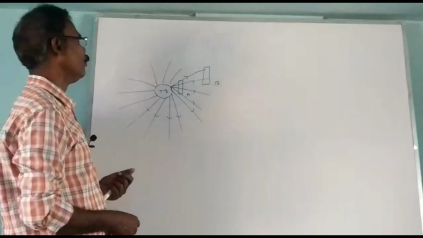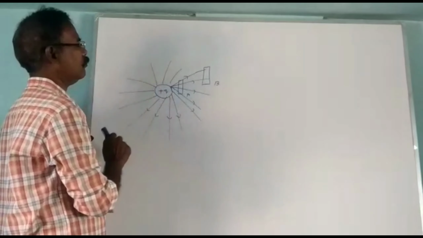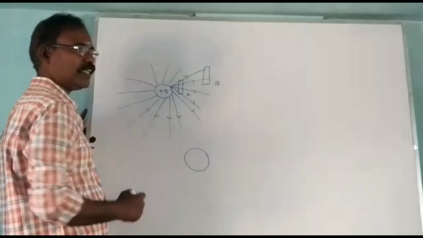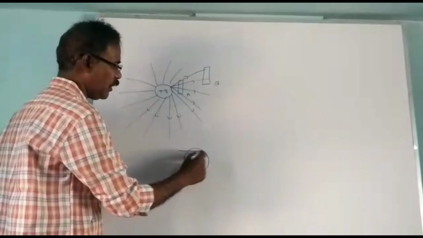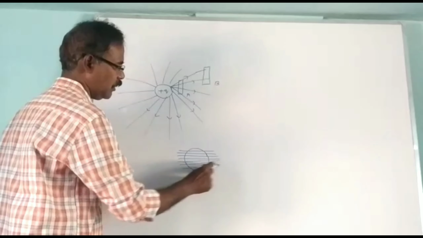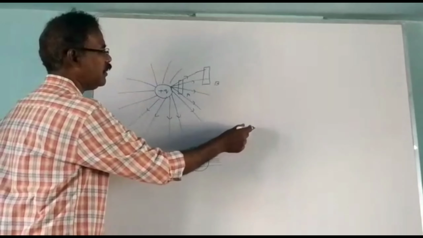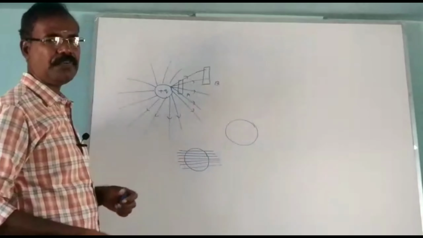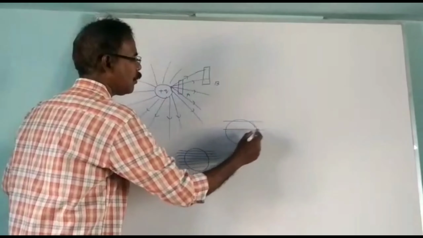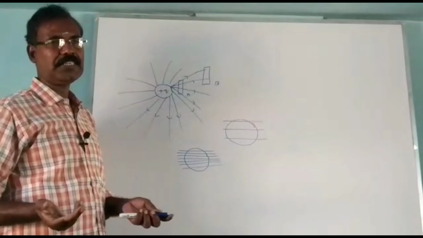In region A the strength is more. Strength is more means the electric lines are crowded. Suppose this is the region where the electric field is more. How are the electric field lines? Electric field lines are very close to each other, that is, crowded. Suppose this is the region where the electric field strength is less. Here the electric field lines are separated, that is, far apart from each other.